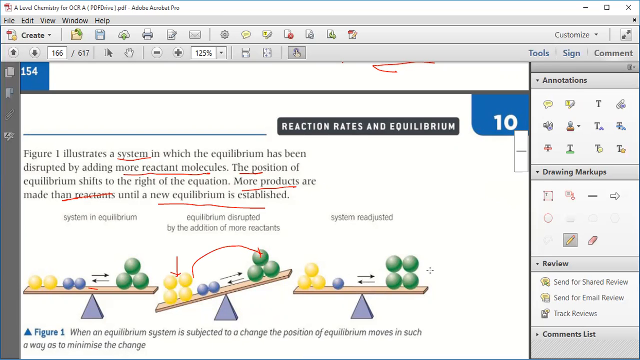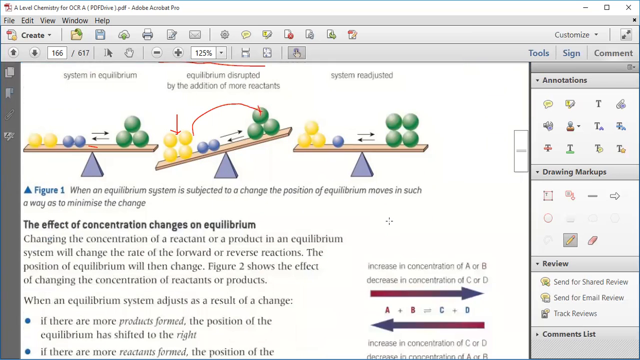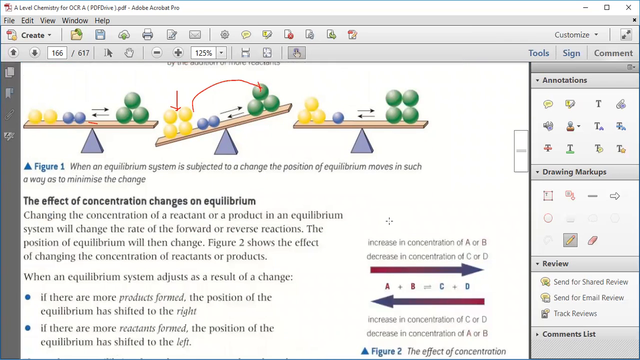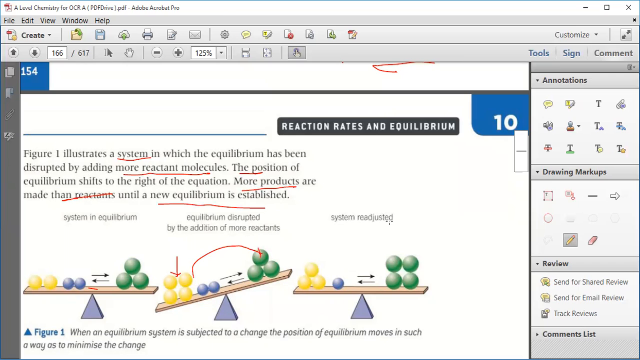Clear? Okay, fine. Any doubt in this case?